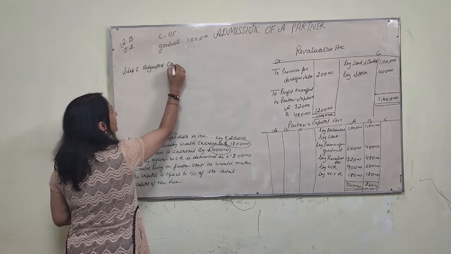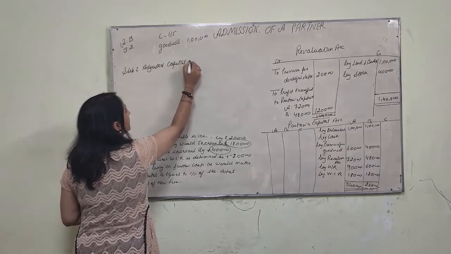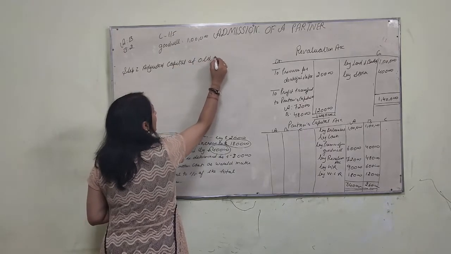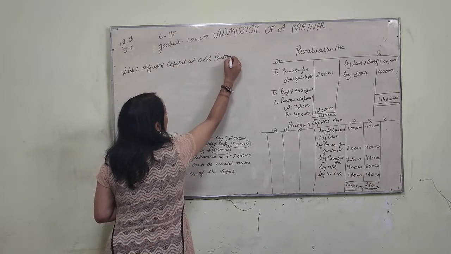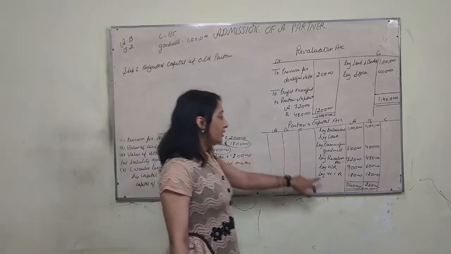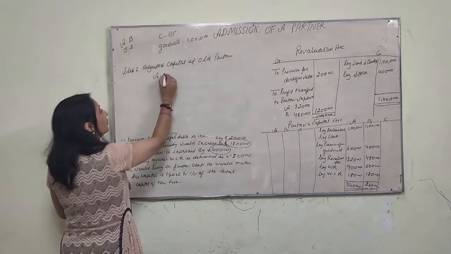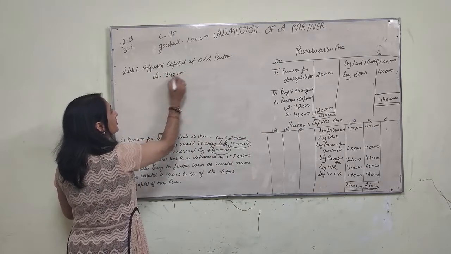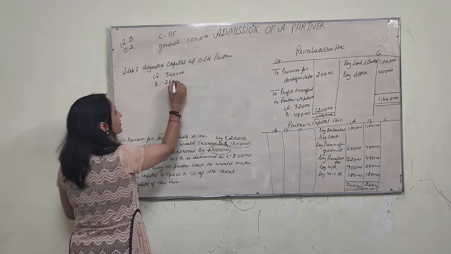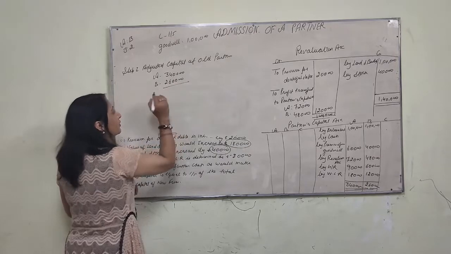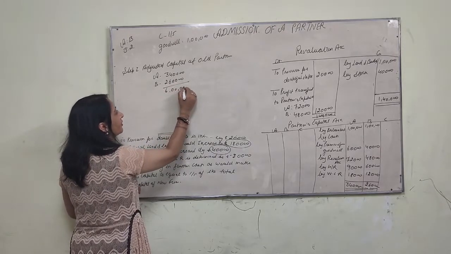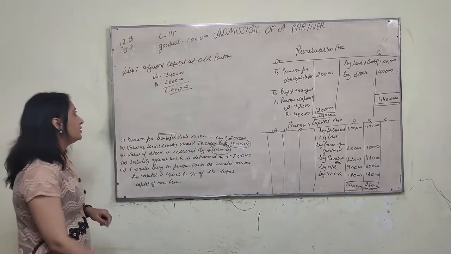A rupees 3,40,000 and B rupees 2,60,000, which is equal to rupees 6 lakh. First step we have done.